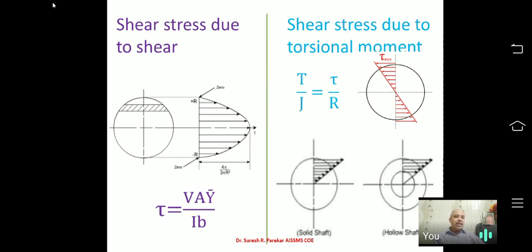And if you see, the capacity in hollow shaft is more, because if you calculate the average stress in hollow shaft, that average stress is greater than the average stress calculated for solid shaft.